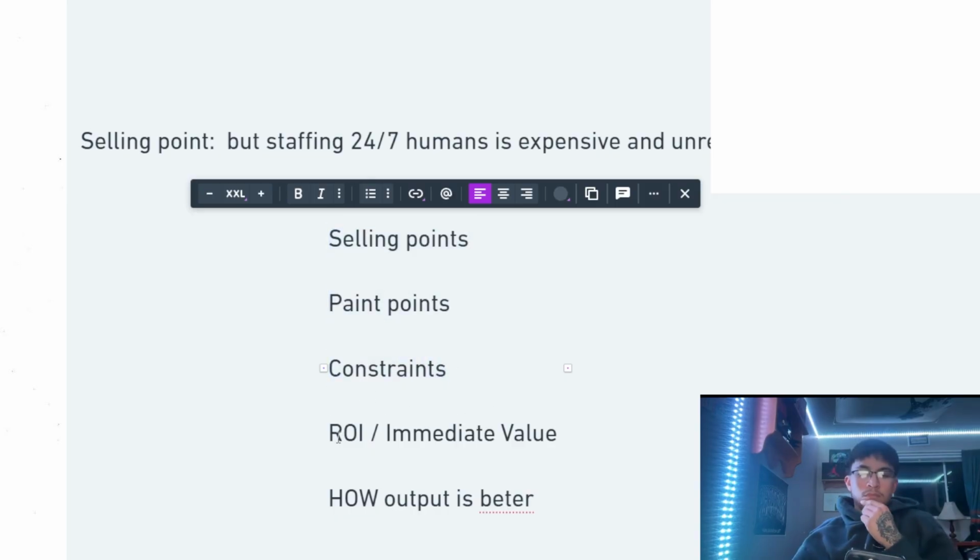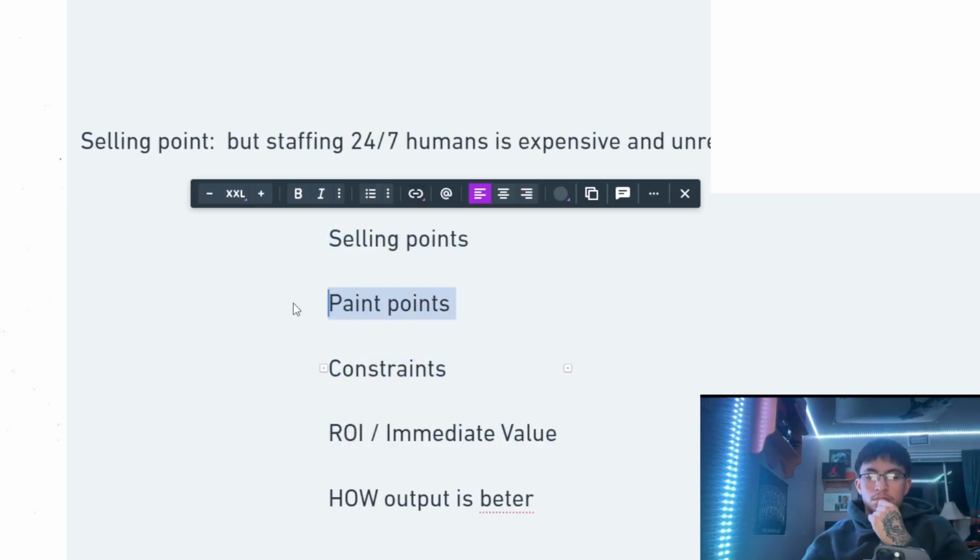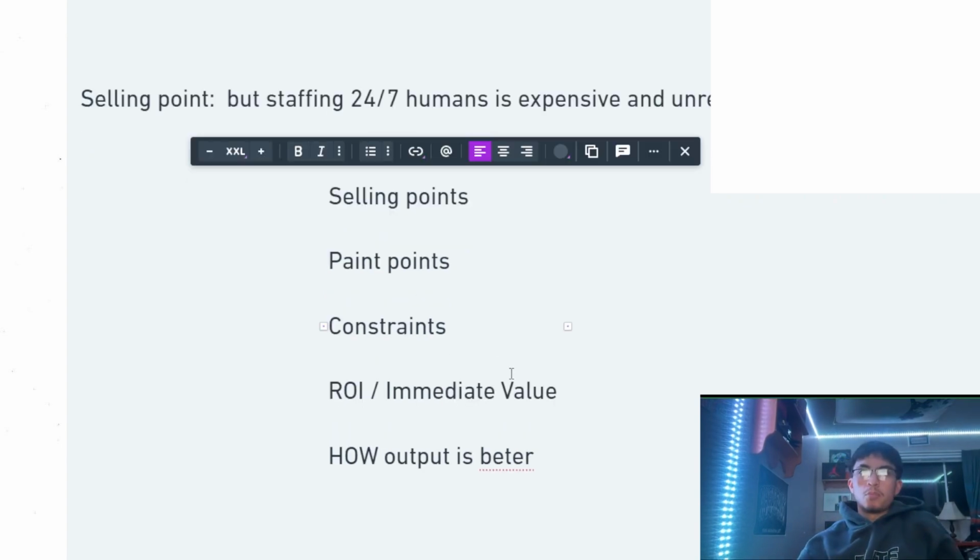These three lead to ROI or immediate value. So hey, because we are solving for this pain point and we're removing this constraint, you are now going to be able to see more calls taken, meaning more business goes into your fixed cost. More business, which is the return on your investment with us.